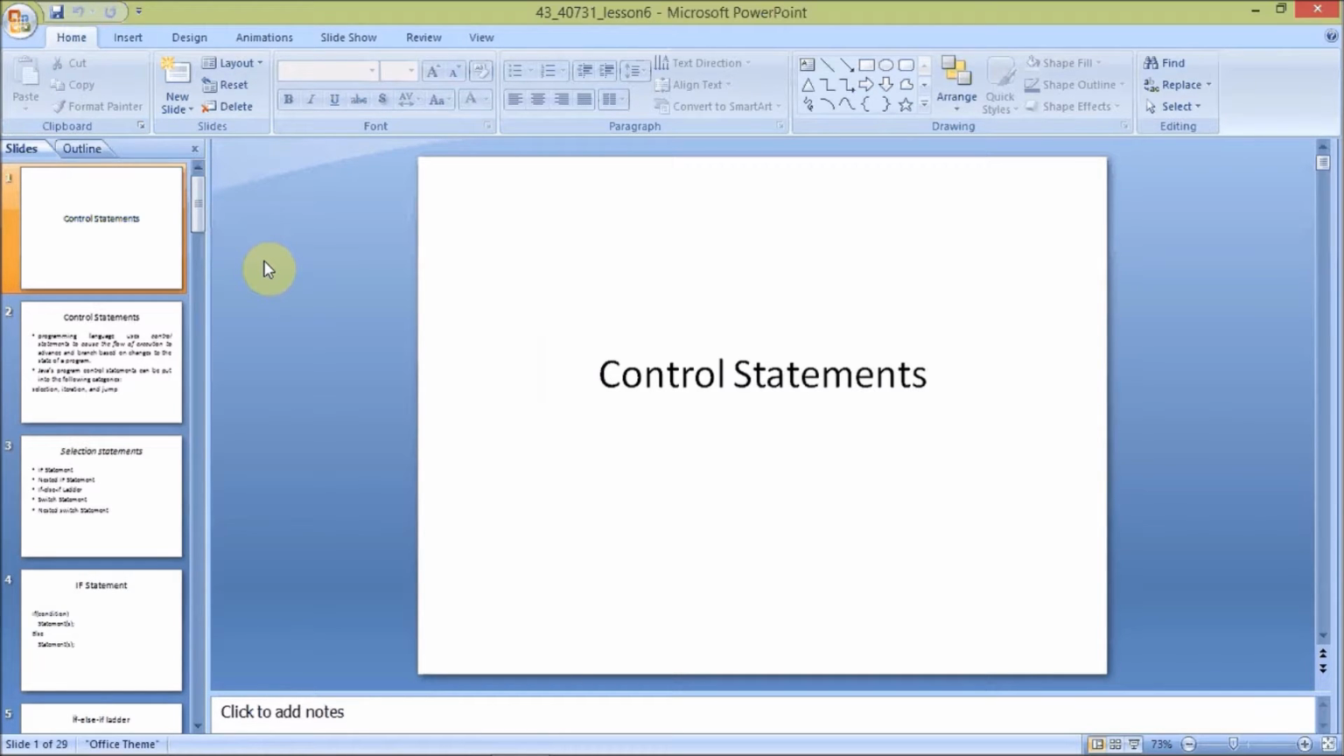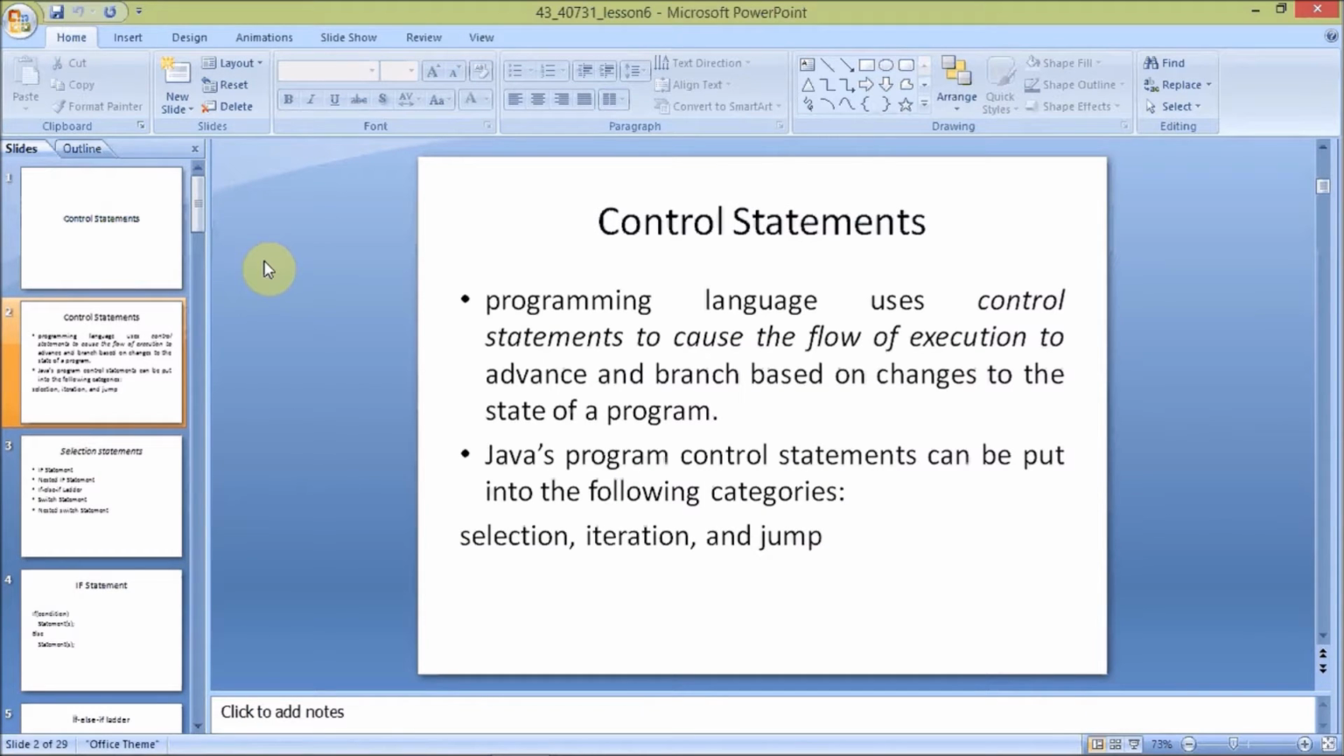The control statements control the program in a sequential manner and execute the program in a sequential manner. This is the use of the control statements. Coming to the next slide, programming languages use the control statements to control the flow of execution. As I said before, the flow of execution should be sequential. So we use the programming language control statements to make the flow of execution efficient.